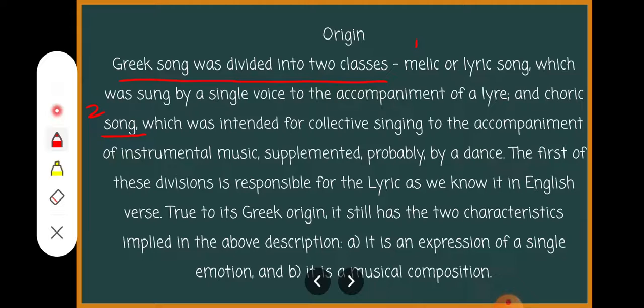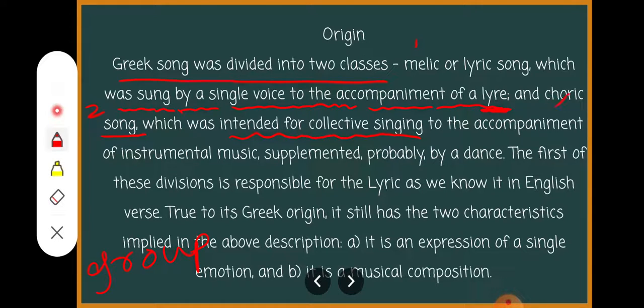The Melic type of song was the one which was sung by a single voice, a single person, to the accompaniment of a lyre. Lyre means a type of musical instrument. Whereas choric song was the one which was intended for collective singing. Collective singing means group singing, people singing in a group.